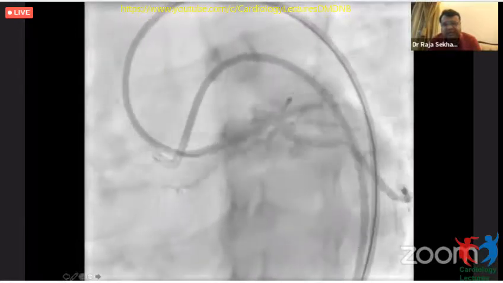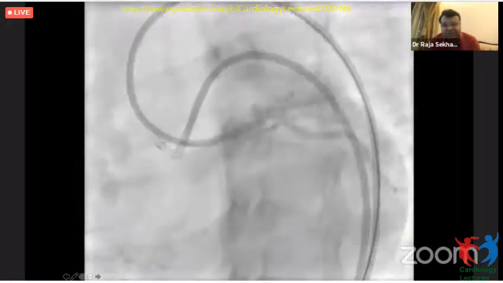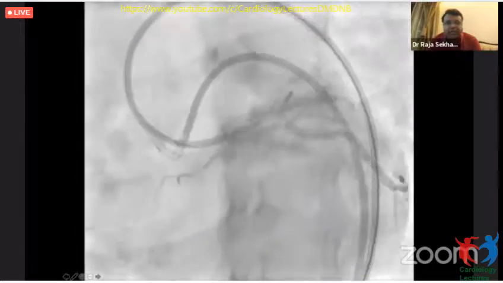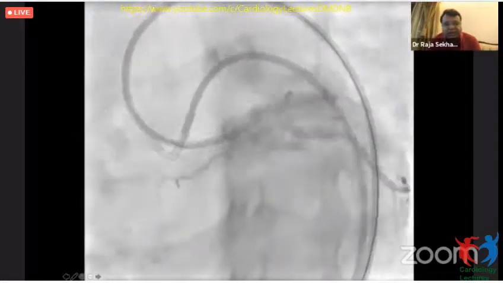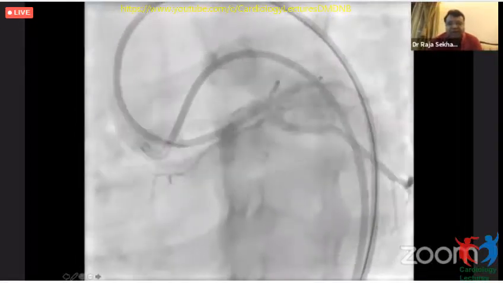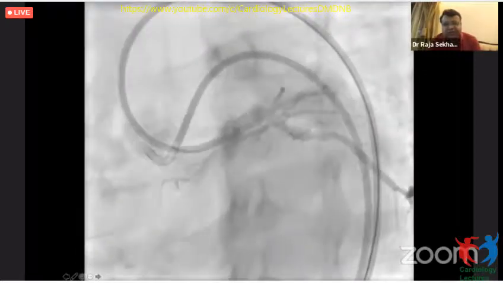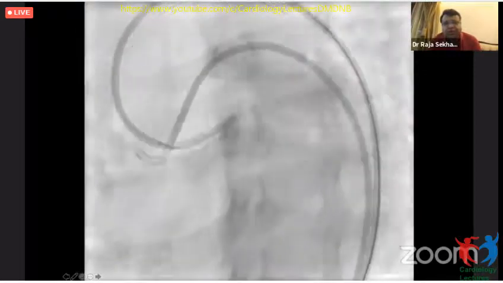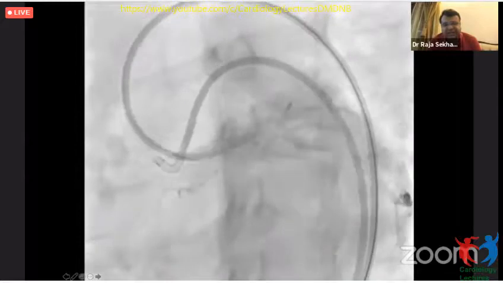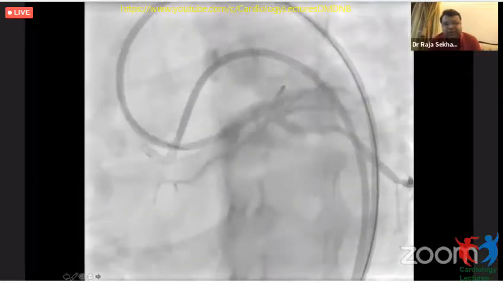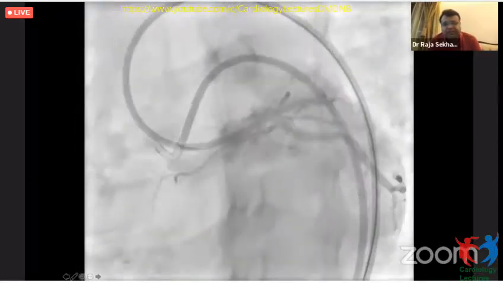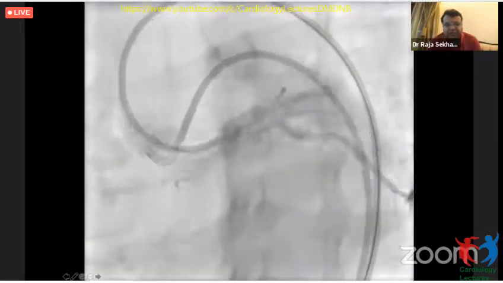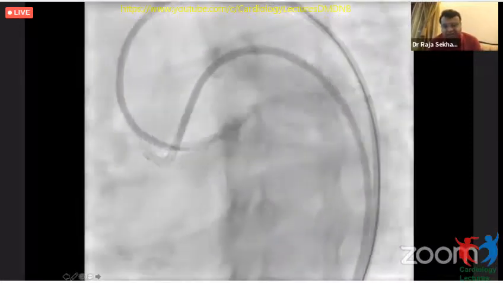Fortunately, the small ramus and the LCX were still flowing. She was hemodynamically okay, though the pressures were borderline, maybe partly due to the sedation also. However, with the significant dissection flap in the left main and a totally occluded ostial LAD, we didn't want to compromise the flows further, so we stopped all further antegrade injections.